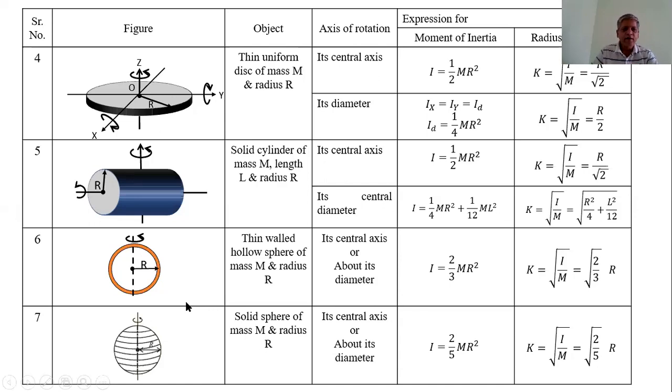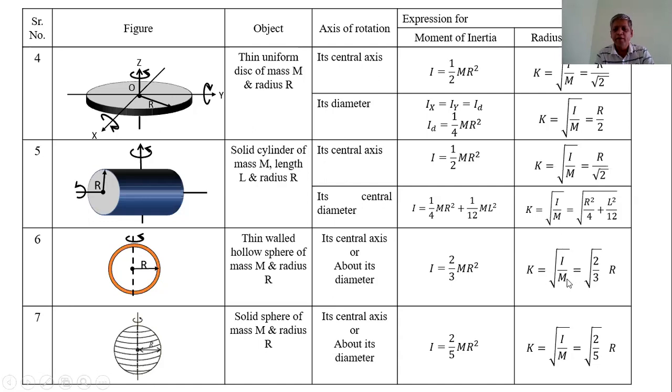Now, another symmetrical object is thin-walled hollow sphere of mass m and radius r. Its moment of inertia about its central axis, that is the axis about its diameter, I is equal to 2/3 times mr square, where k is equal to square root of I upon m.